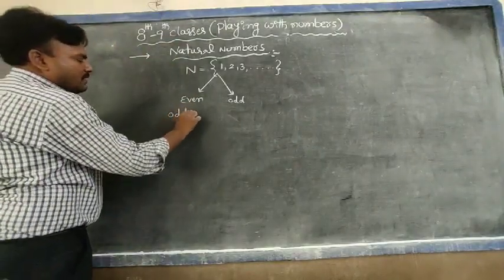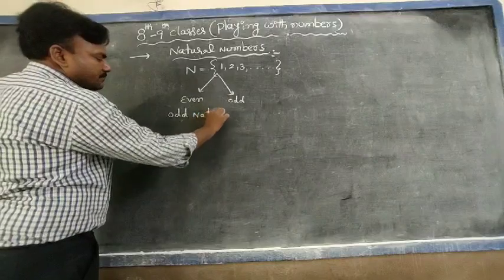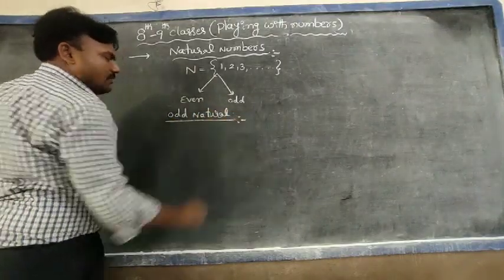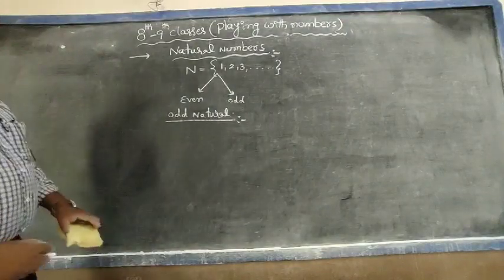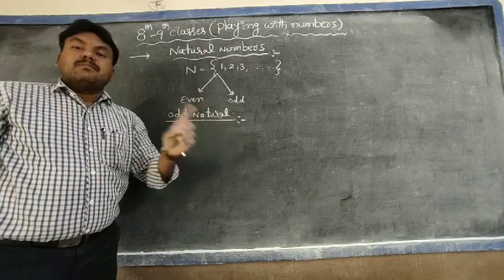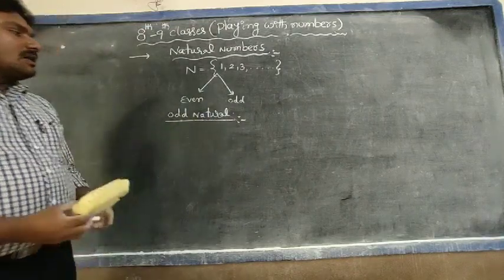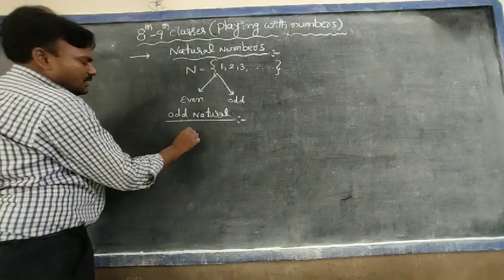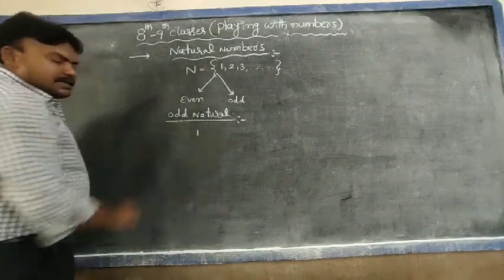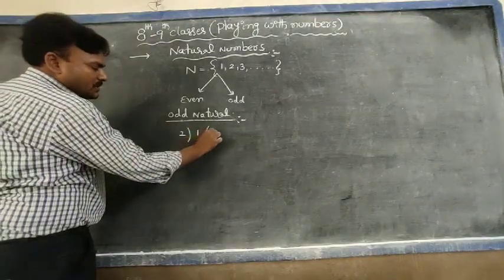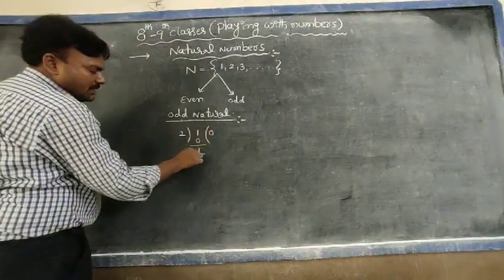What are odd natural numbers? Odd natural numbers, right? All the natural numbers which, when divided by 2, leave the remainder 1 are called odd natural numbers. For example, 1 taken, divisible by 2: 2 zeros are 0, remainder is 1.